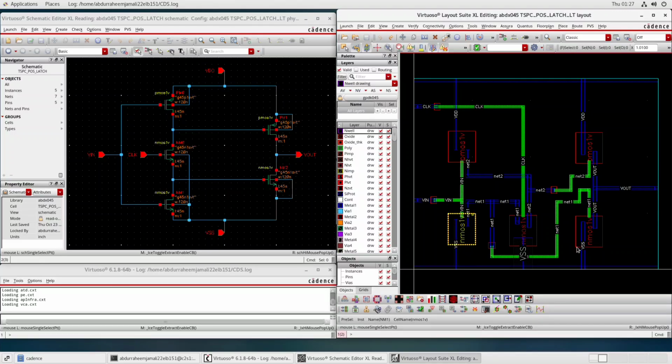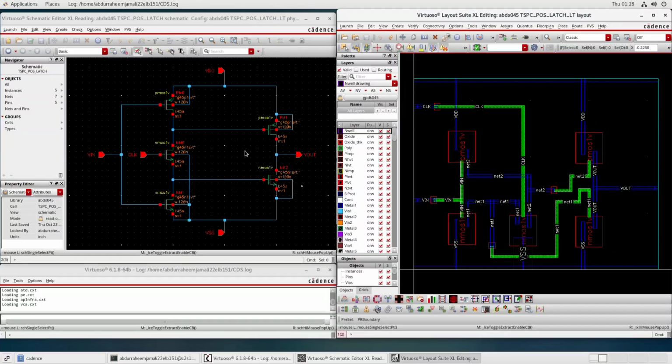The reason behind keeping this NMOS in the middle is very simple. As we can see here, the gate terminal of the PMOS as well as the gate terminal of the NMOS has been connected to a common input, which is V in. So in order to make it simple, we have just placed this PMOS and this NMOS here and here, so that we have connected the gate via polysilicon to the common input, which is V in.